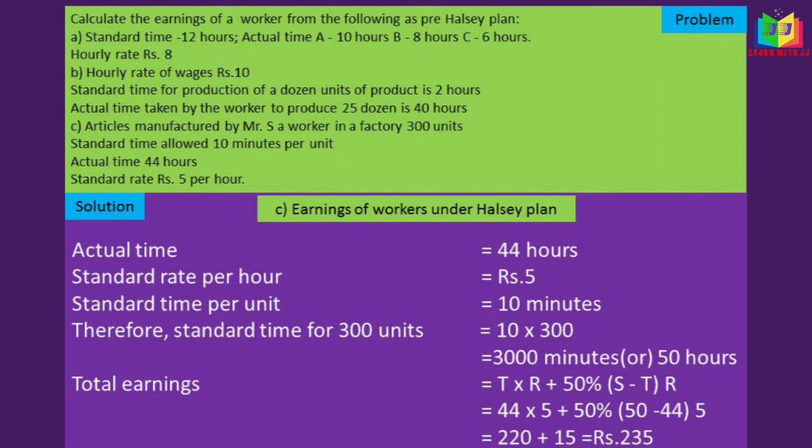Are you clear that in this problem for doing these 300 units, actual time was given, so we have to convert the standard time for 300 units, because per unit standard time was given. So we multiplied this 10 into 300 and found the standard time, that is 50 hours. And if we substitute, we'll get 235.